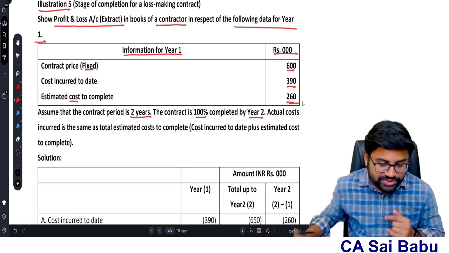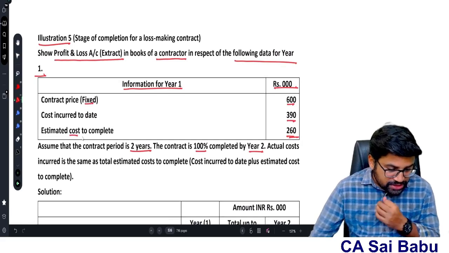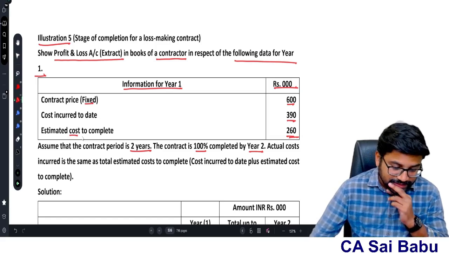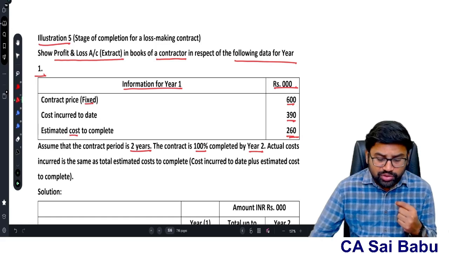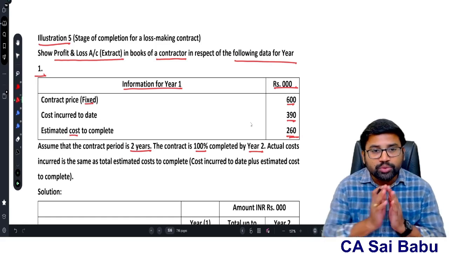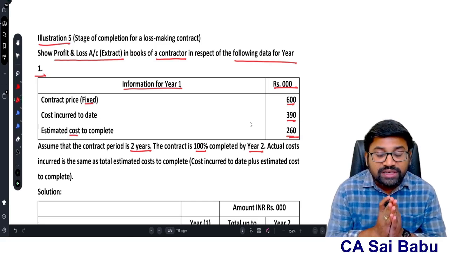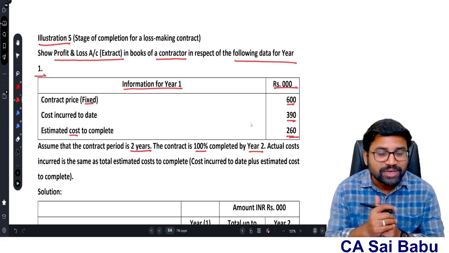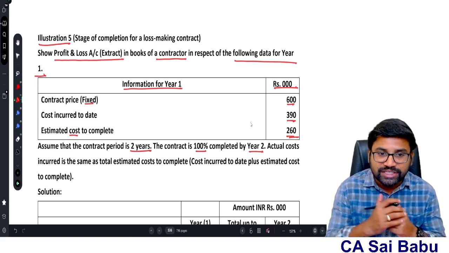Now this is a very good and very important question. What is the requirement of this question? They are asking us to prepare the P&L account extract. As a contractor, I need to prepare the contract P&L account to ascertain the contract profit or loss. Now how am I going to recognize the contract revenue and contract cost? I told you to check whether the outcome of the contract is estimated reliably or not. If the outcome is estimated reliably, then use the percentage of completion method. Otherwise, recognize the revenue to the extent of cost incurred.